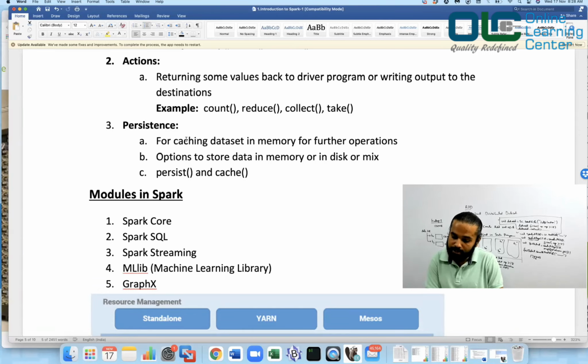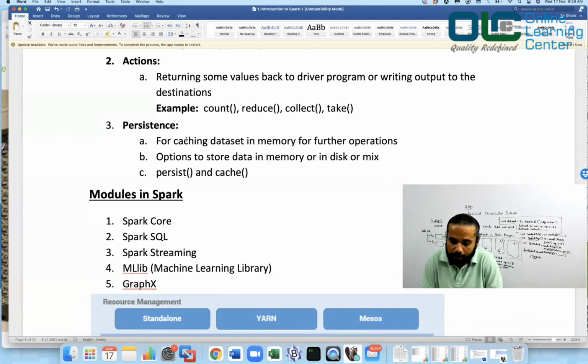Next, persistence, for caching a data set in memory for further operations. Sometimes you may have some RDDs that you want to persist in memory so that you can use them again and again. That time you will use this technique called persistence. You want to save that RDD in the cache so that the RDD is not computed again and again. And in some cases, Spark can automatically persist your RDD in memory. We will talk about that as we encounter them.